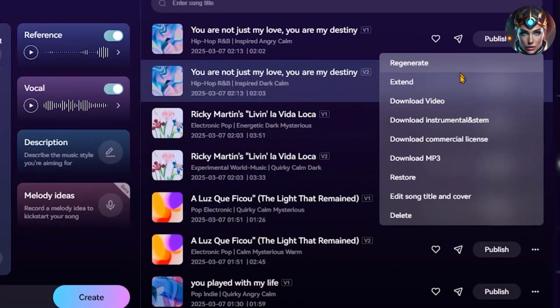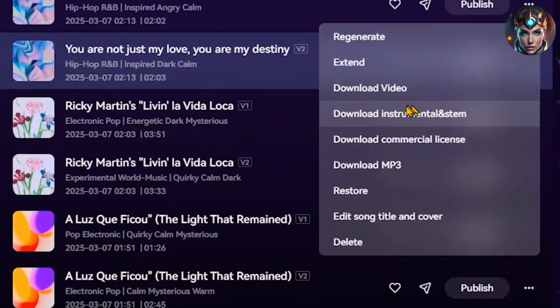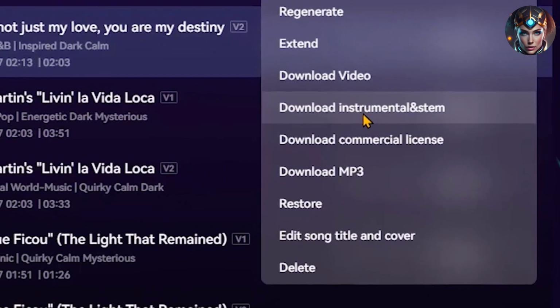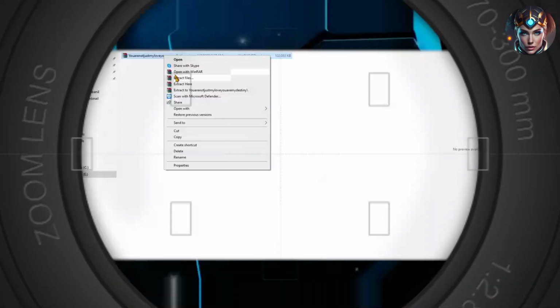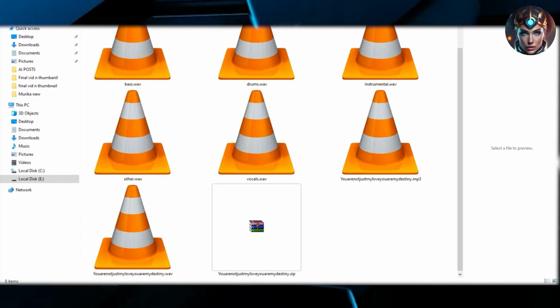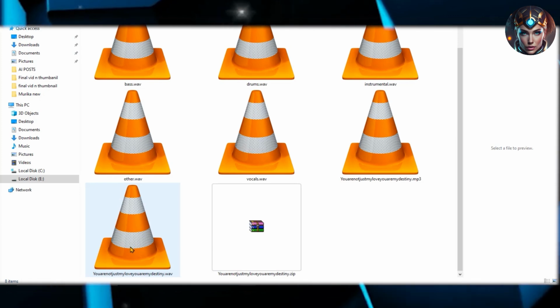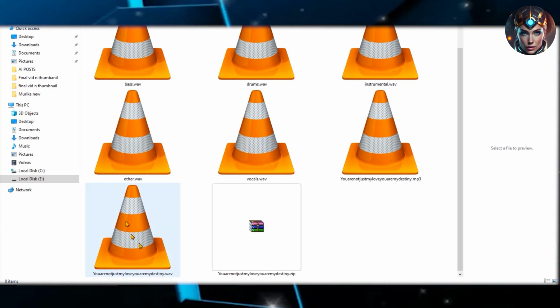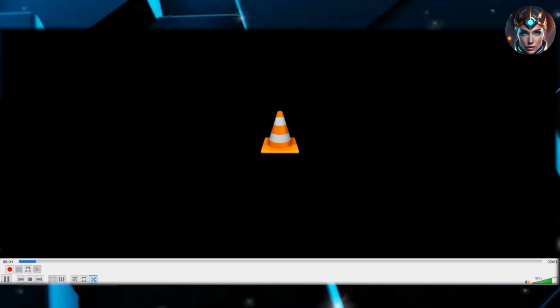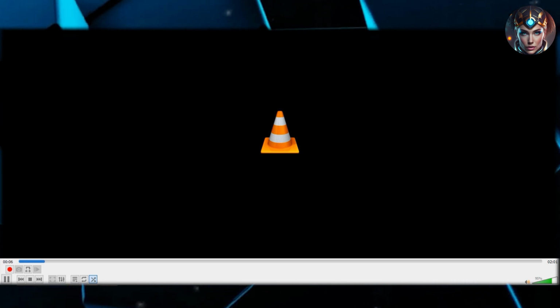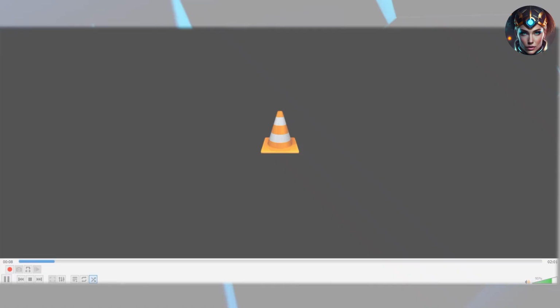Afterward, you have additional download options available as well. For example, you can click on Download Instrumental and Stems. This downloads a zip file containing separate audio components, such as the full song in WAV format, vocals, instrumental track, bass, drums, and other parts. Let's preview these downloaded audio files together.